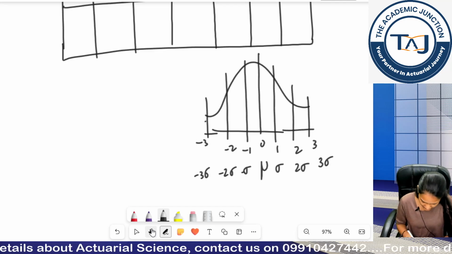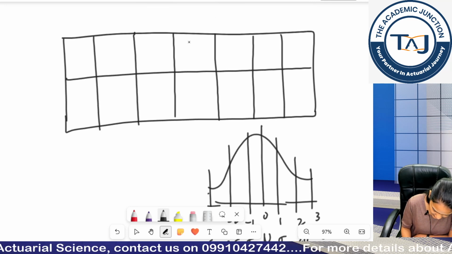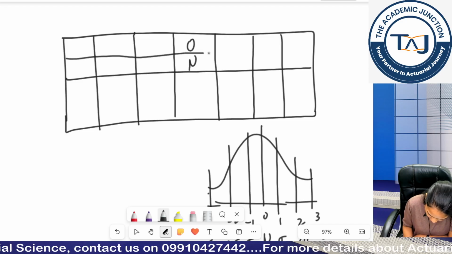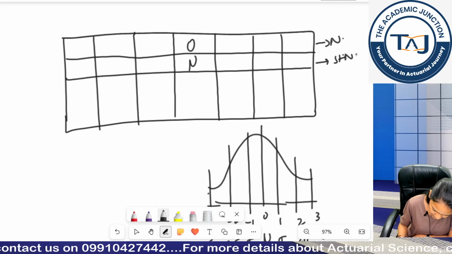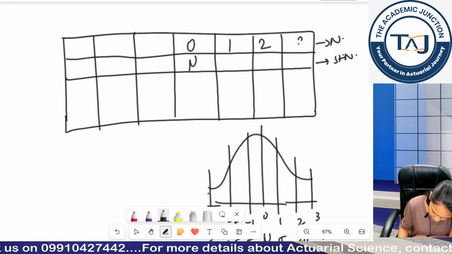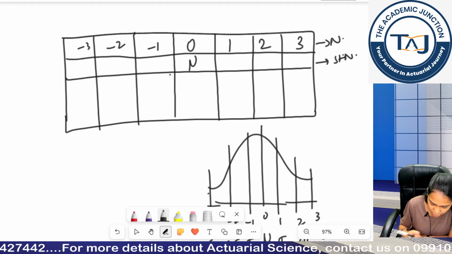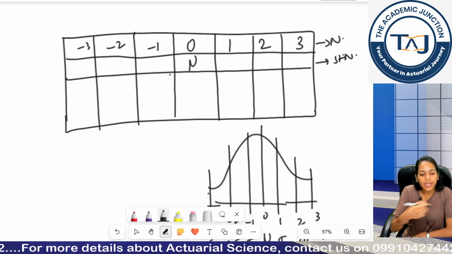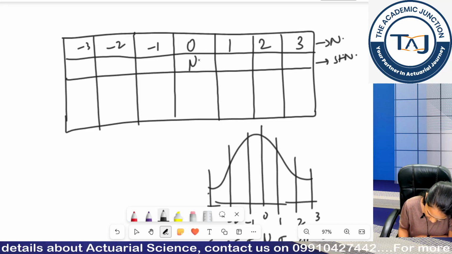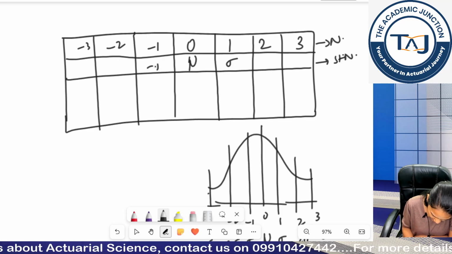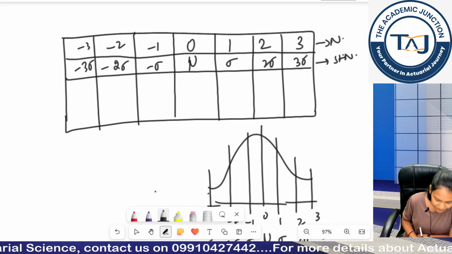Nothing different. So here I write 0 or I say mu. I am talking about both the distributions. This is for normal distribution, this is for standard normal distribution. And this is 1, 2, 3, minus 1, minus 2, minus 3. Note this down, it is not usually used, but you should be able to make interpretation in case of normal distribution, and this table would help you a lot. Okay. This will become sigma, minus 2 sigma, minus 3 sigma, 2 sigma and 3 sigma.